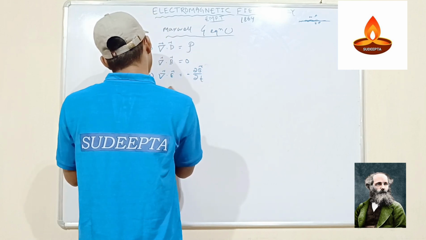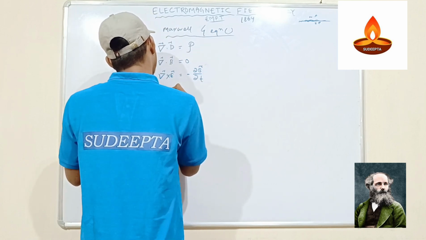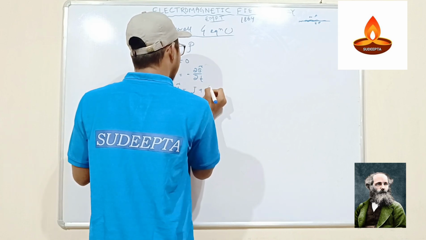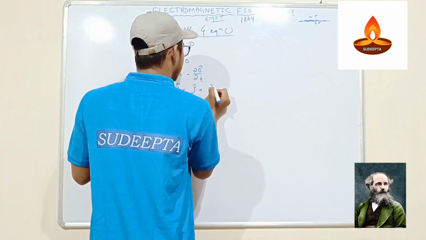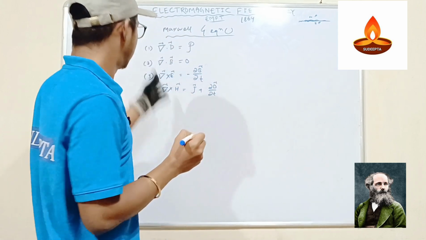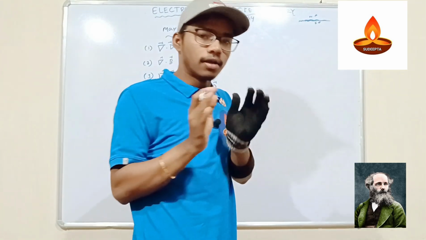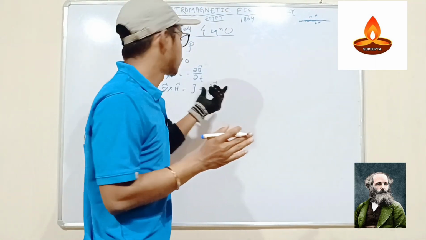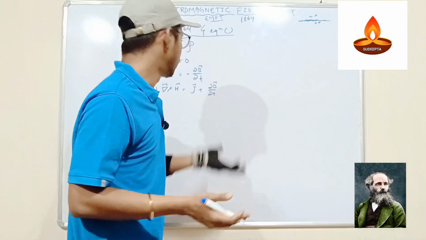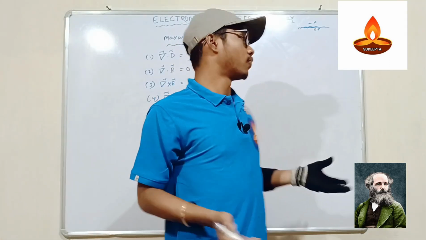The fourth equation is curl of H equals J plus dD by dT. These are the four equations. I will discuss what divergence is, what rho is, what B, E and T are.